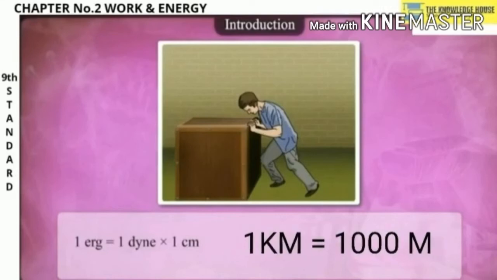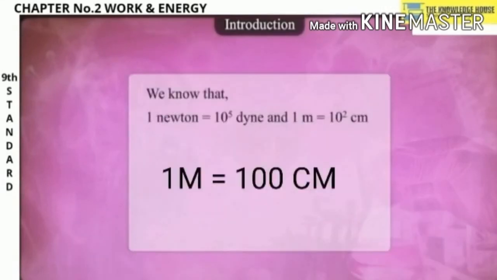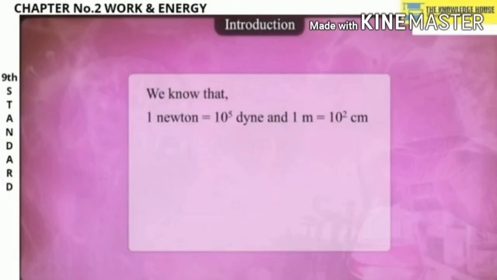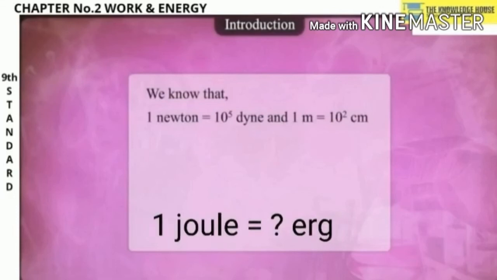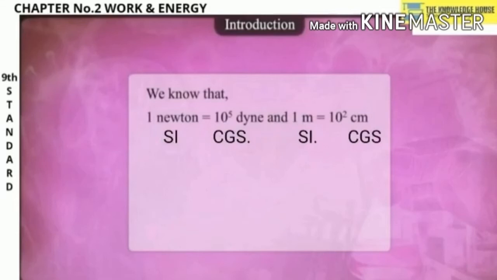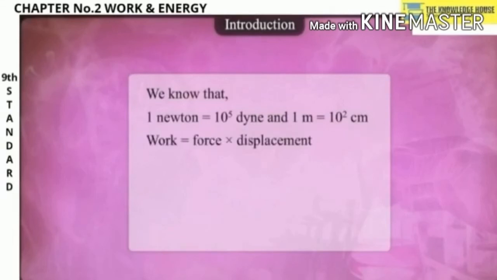We know that 1 kilometer is 1000 meter, and 1 meter is equal to 100 centimeter. So 1 Newton is 10 raised to 5 dyne, and 1 meter is 10 raised to 2 centimeter. Newton and meter are SI units, while dyne and centimeter are in the CGS system.